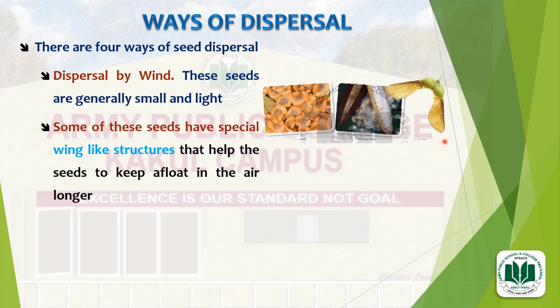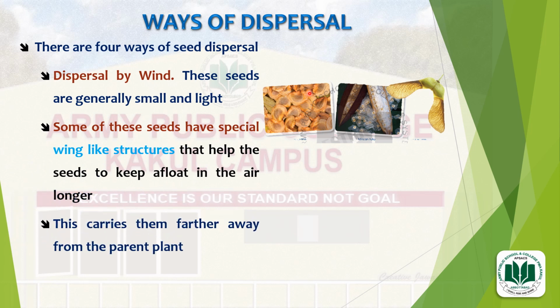These 3 seeds have wing-like structures, and these wing-like structures help them to keep afloat in the air for a longer period of time. This carries them farther away from the parent plant.